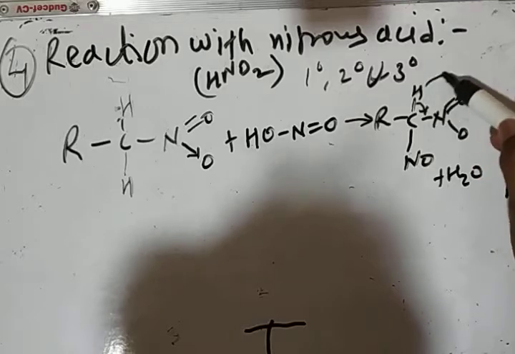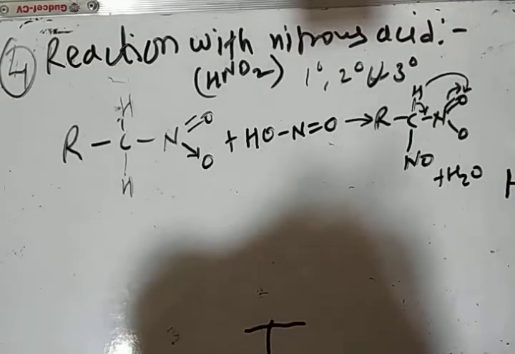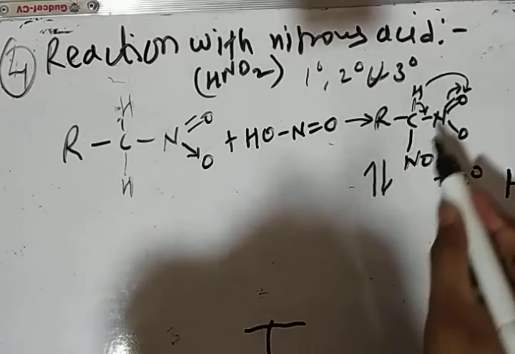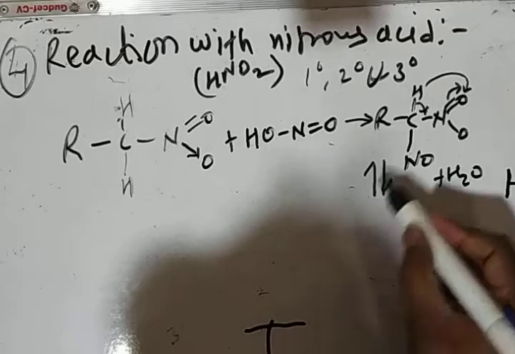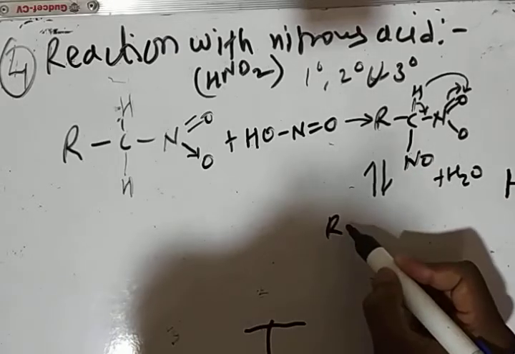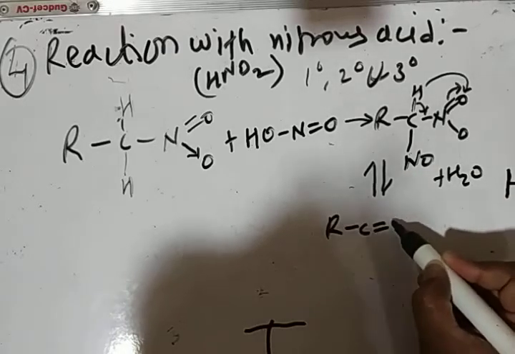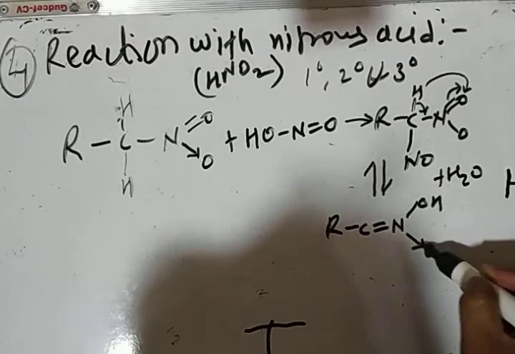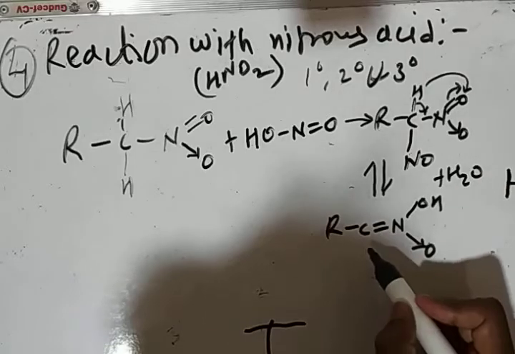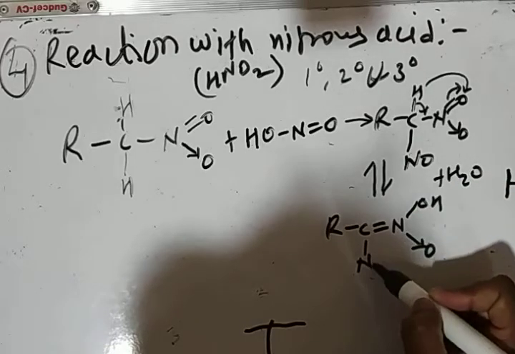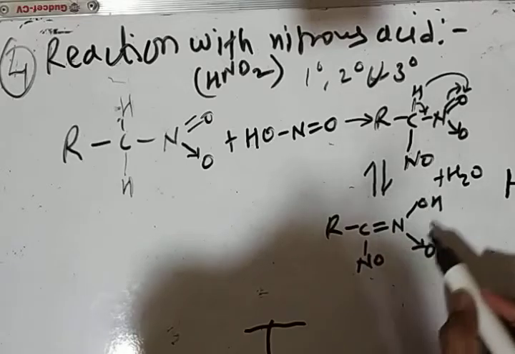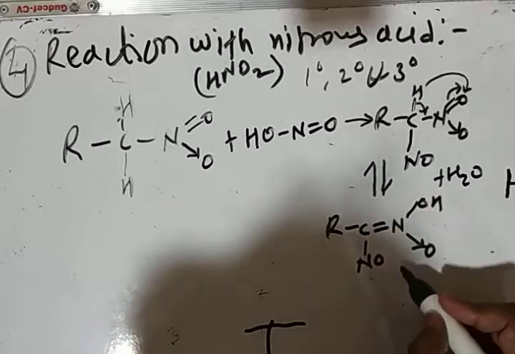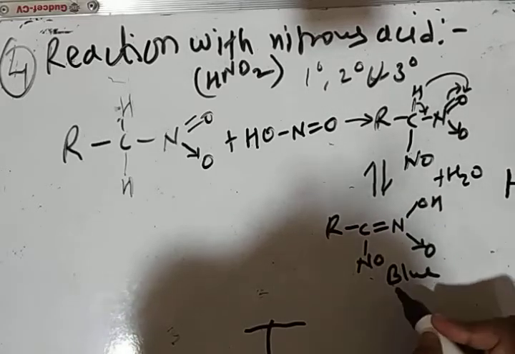this bond comes here, hydrogen goes here and this bond sits there and we get the acid form of this nitroso derivative, that is RC double bond N OH O and here NO. This compound is highly acidic in nature. This compound has blue color.